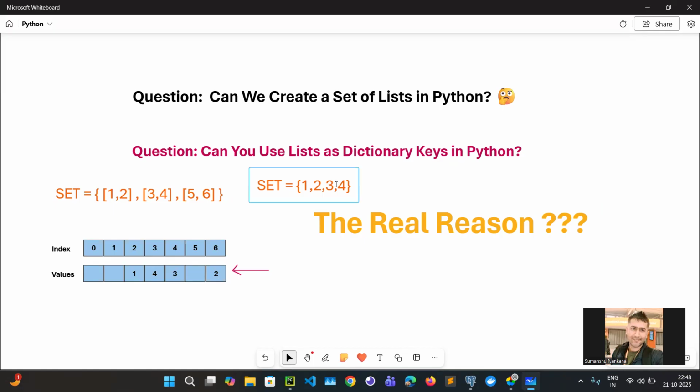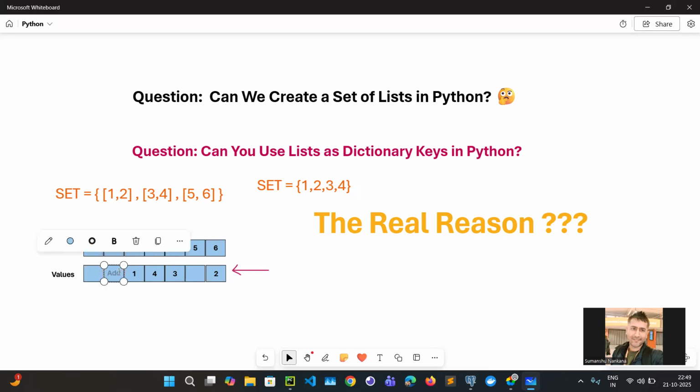Now when you check whether 3 is in the set or not, because this is memory, and we know a set does the lookup in O(1). Otherwise, to check whether 3 is in memory, we would have to check index 0, index 1, 2, 3, 4. We would have to check all the indexes, which is not O(1).